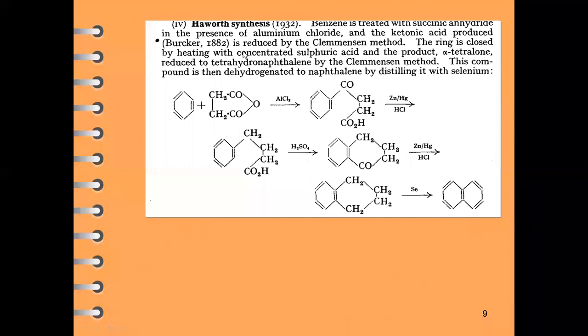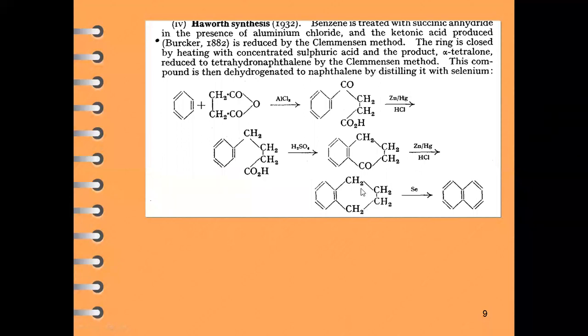The ring is closed by heating. We are going to close it by heating with concentrated sulfuric acid, and the product alpha tetralone is formed. So when we fuse this product with the help of acidic media and heat, alpha tetralone is formed. This alpha tetralone is reduced to